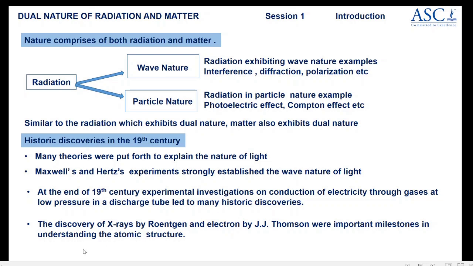The discovery of X-rays by Röntgen and electrons by J.J. Thomson were important milestones in understanding the atomic structure. All these were done later in the 19th century. In the next slide, you will go through the series of experiments done and the discoveries made by different scientists.